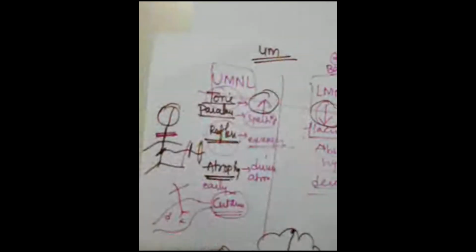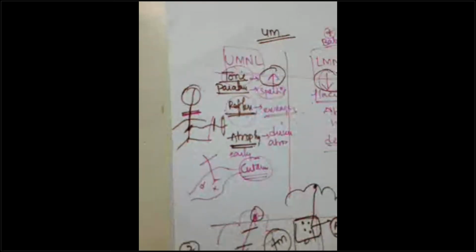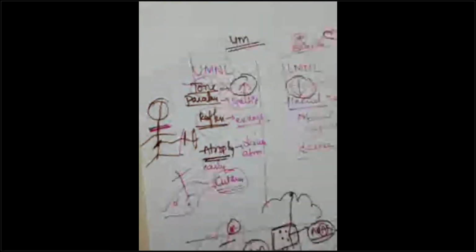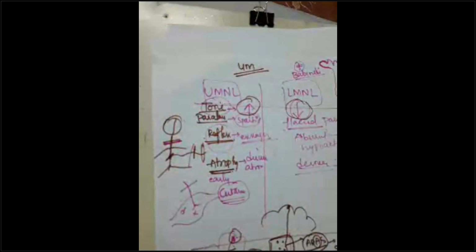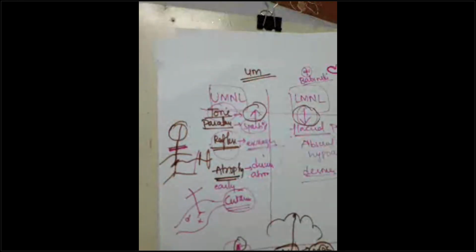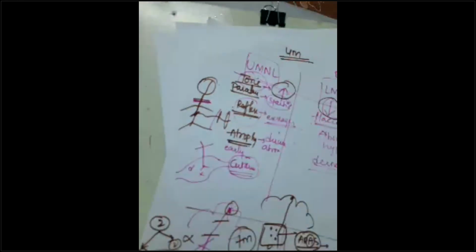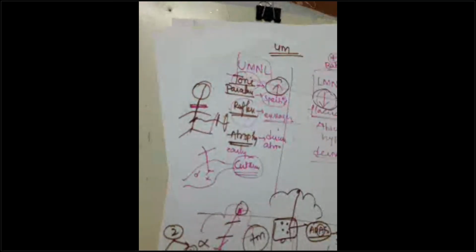Now for the clinical scenario, how will the case come? A person coming to you with rigid muscle. When you examine his reflexes, they are exaggerated. His muscle is atrophied, and there is increased tone in the muscle with clasp knife rigidity.